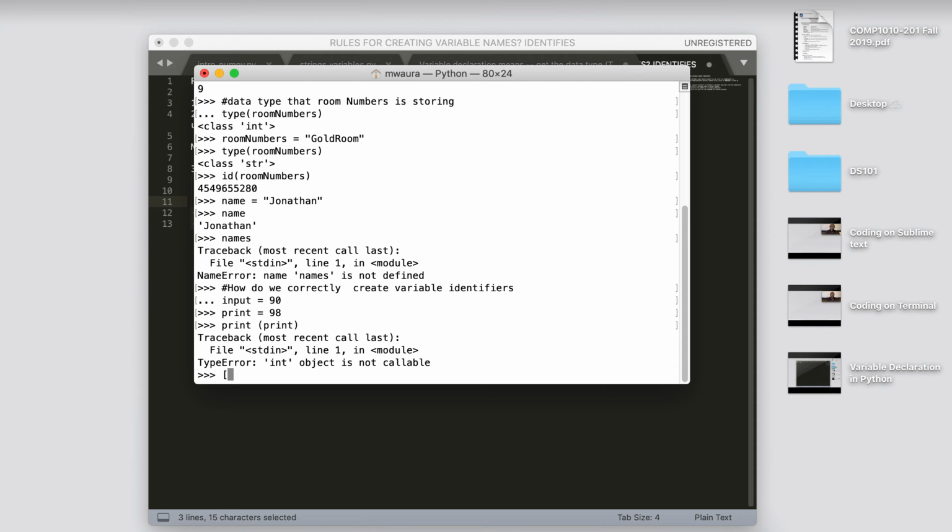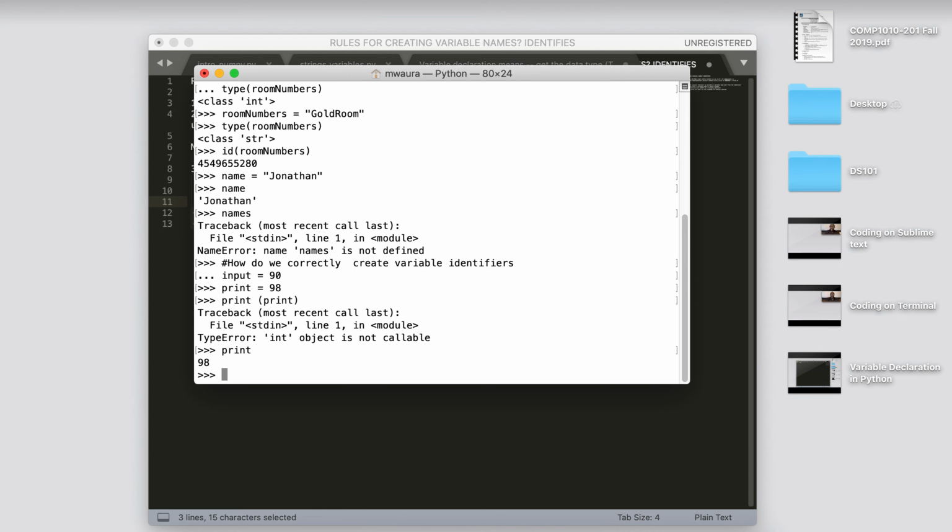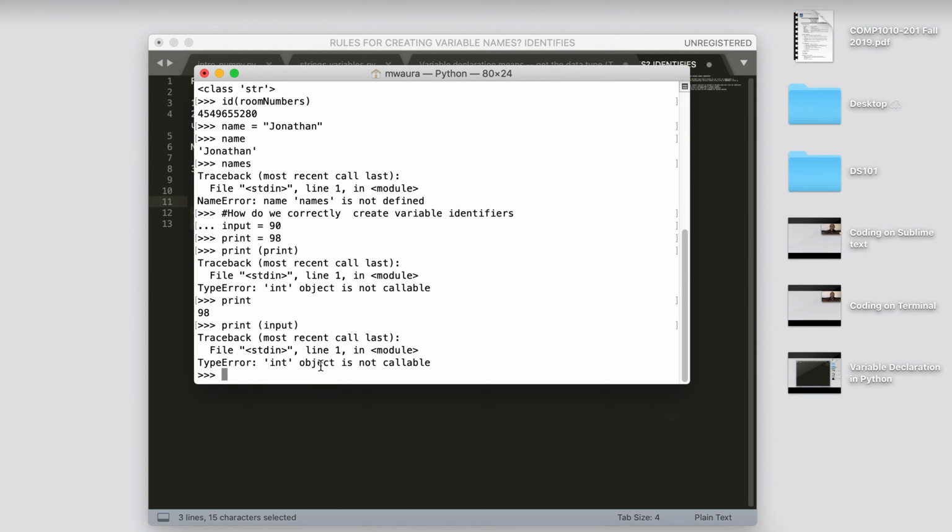Let's do another one: I said print, and I said input, and again, this object is not callable.